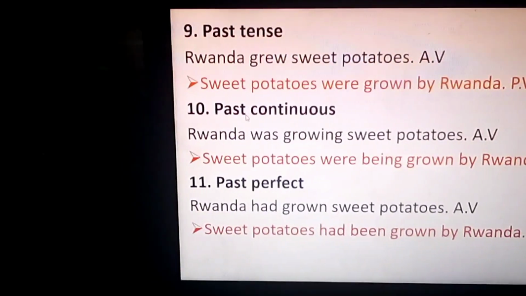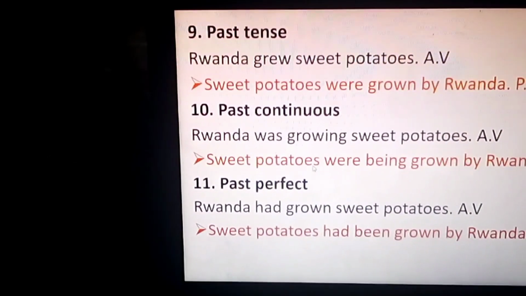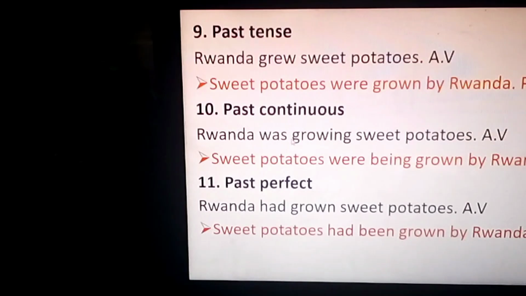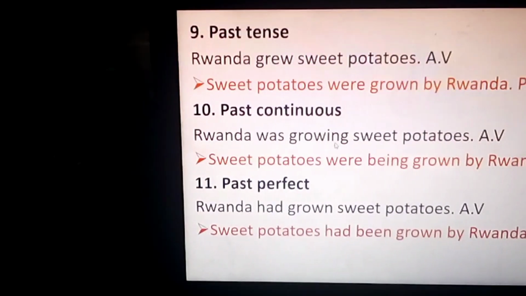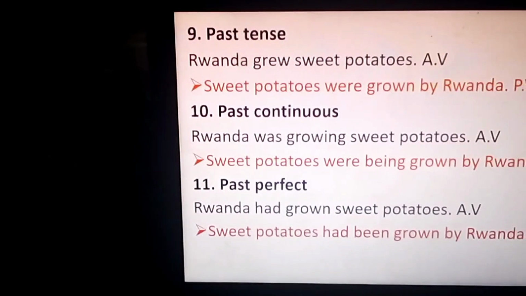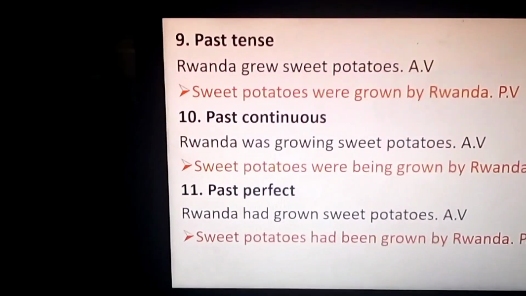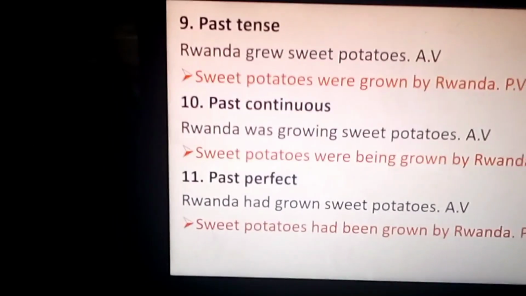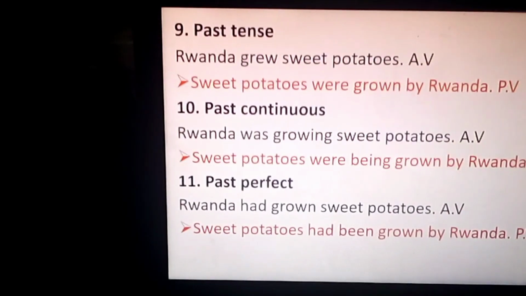Next, number 10, past continuous. Remember, we do continuous by using the auxiliary verb to be, and then we add the verb with the ing form, however you want to call it. Rwanda was growing sweet potatoes.